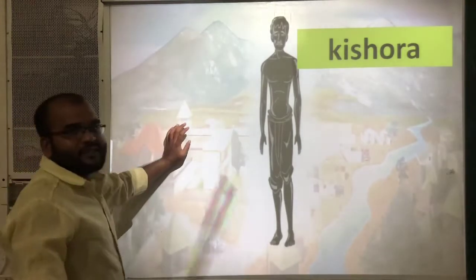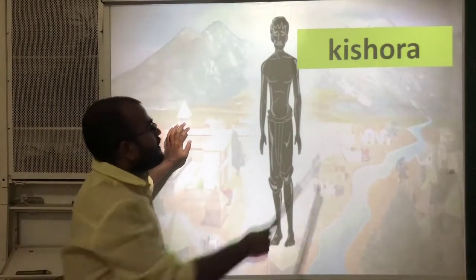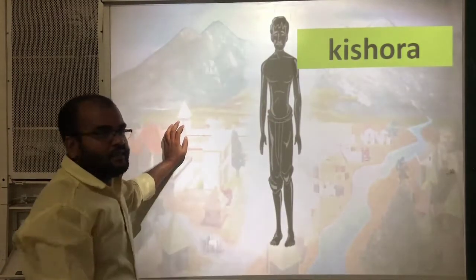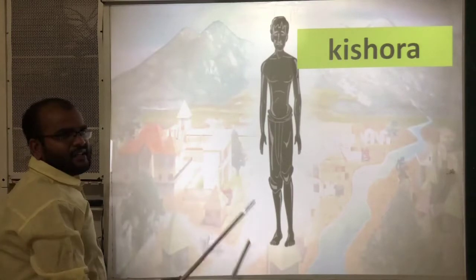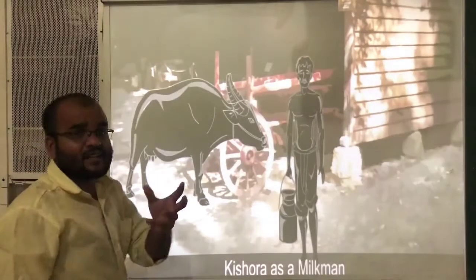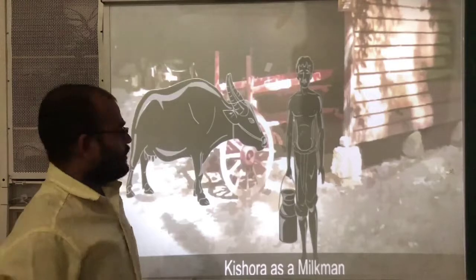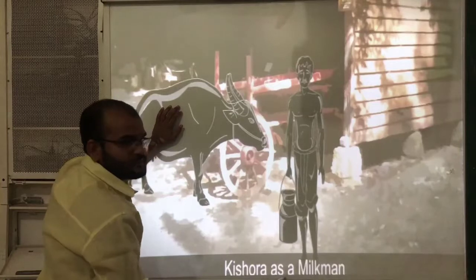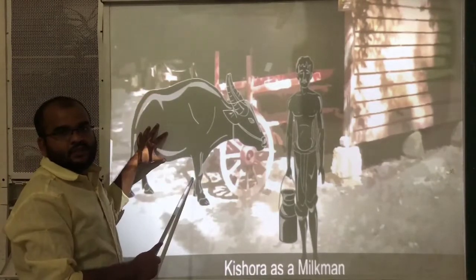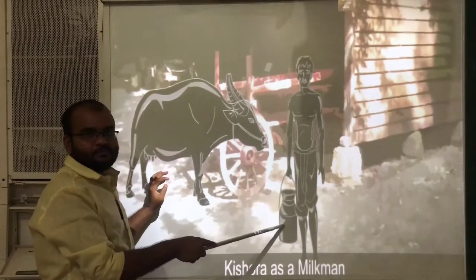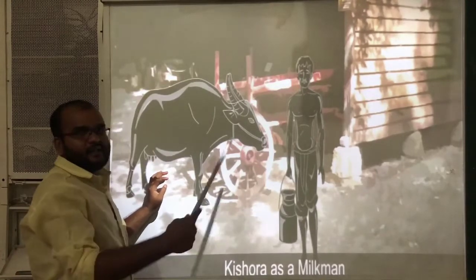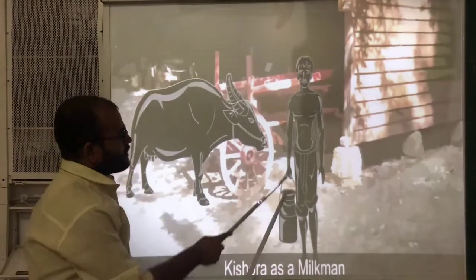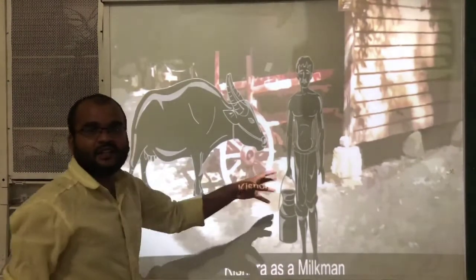Next, one more person in this village. He is Kishora. Kishora is actually a landless worker, that means a landless farmer. That's why he is working as a milkman. He purchased one buffalo. From the buffalo, he is getting some milk, and he is selling that milk in the village. So that's why Kishora is working as a milkman.